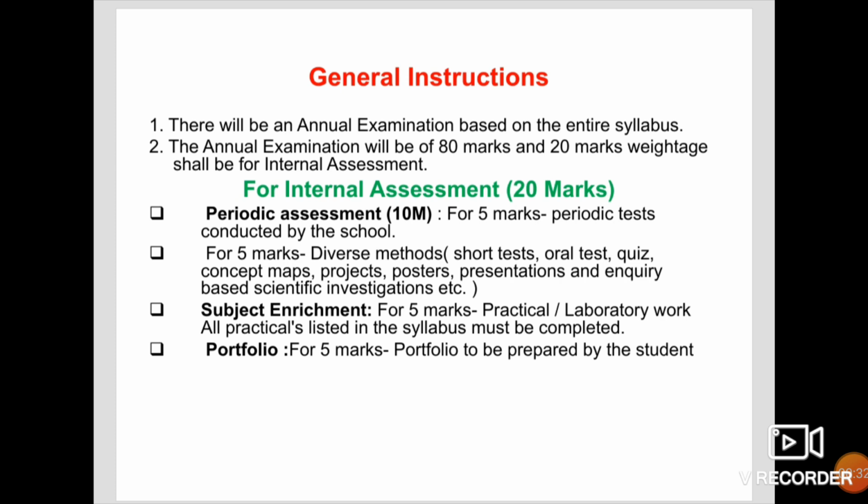Then total of 100 marks. In those 100 marks, 80 marks is your board examination and 20 marks comes to your internal assessment. Now the internal assessment is for 20 marks. It is subdivided into 4 parts. First one, periodic assessment. First 5 marks is for periodic assessment, that is the periodic test conducted in the school. The remaining 5 marks are for diverse methods: short answer, oral test, quiz, concept maps, projects, posters, presentations, etc., which are conducted in the school, in the class.